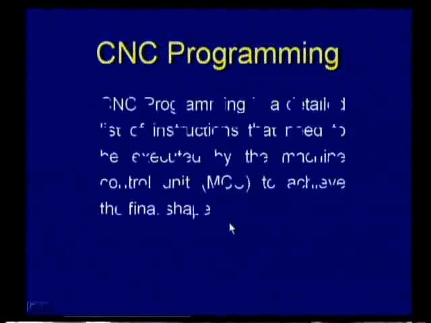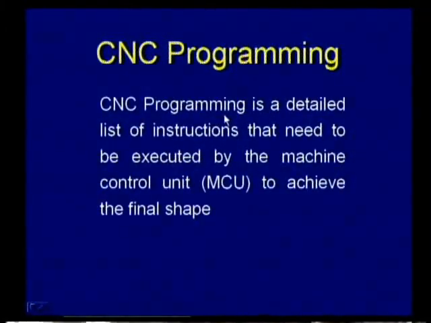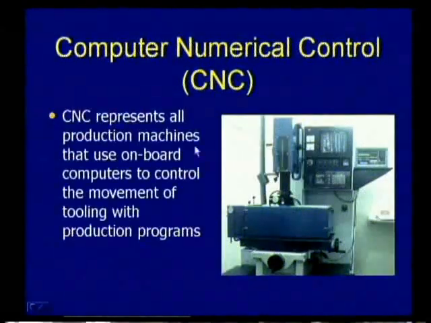Let us go to the next slide. It is CNC programming. CNC programming is a detailed list of instructions that need to be executed by the machine control unit, that is MCU, to achieve the final shape. Let us go to computer numerical control, CNC. CNC represents all production machines that use on-board computers to control the movement of the tooling with production programs. We simply call these production programs part programs.